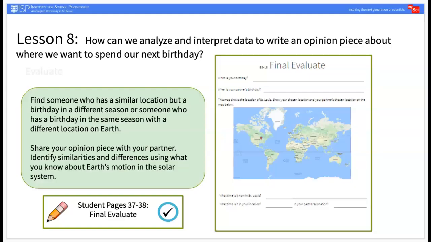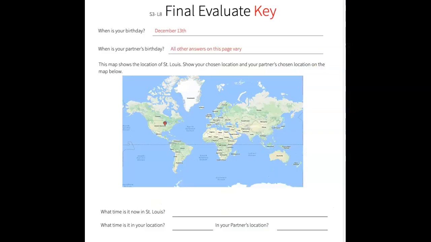In the Evaluate portion of this lesson, students should find a partner who has a birthday in a different season but that is in a similar location on Earth, or a partner that has a birthday in the same season but in a different location on Earth. The students should share their opinion pieces with one another, identifying any similarities or differences. Based on these conversations, students will record their responses in the final evaluate of the student journal.